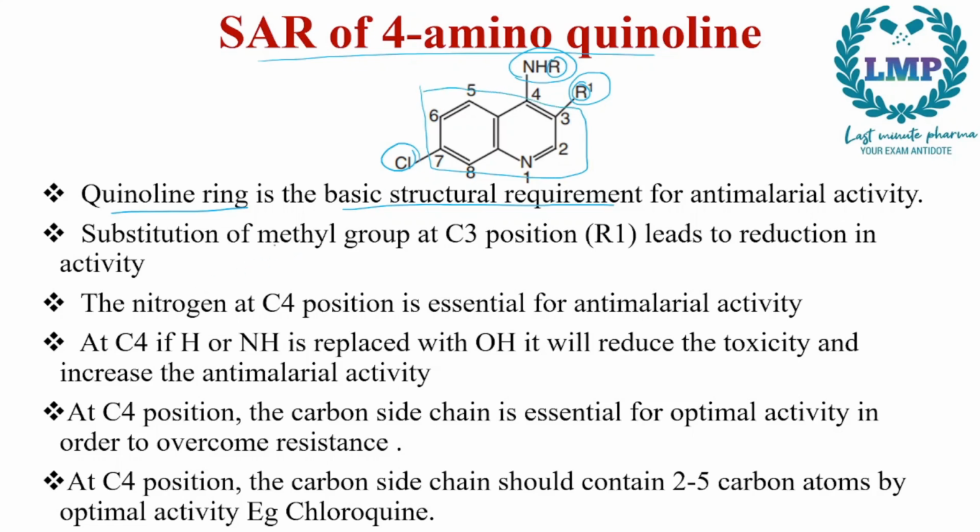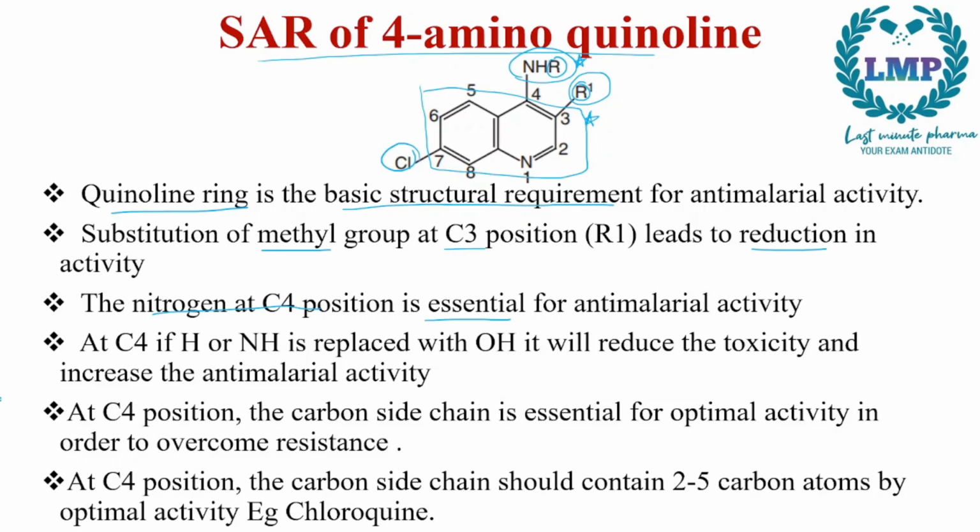Next, substitution of a methyl group at the C3 position leads to a reduction in the activity. Now if this R is substituted with a methyl group, there will be reduction in activity. The nitrogen at the C4 position is essential for the antimalarial activity. So first we had that the quinoline ring is essential. Next we have the NH group, that is the nitrogen at the C4 position is essential for antimalarial activity.